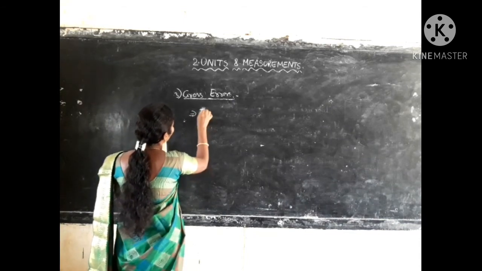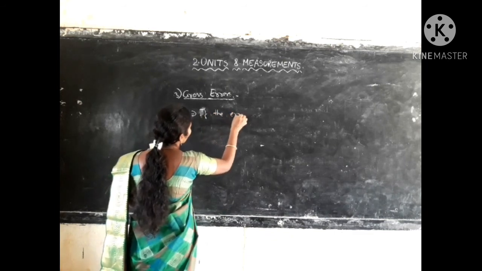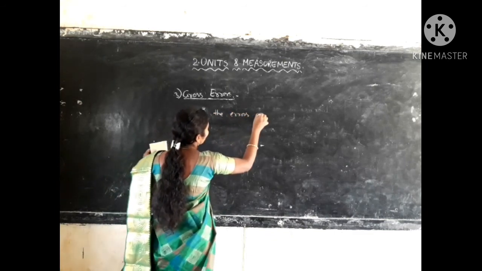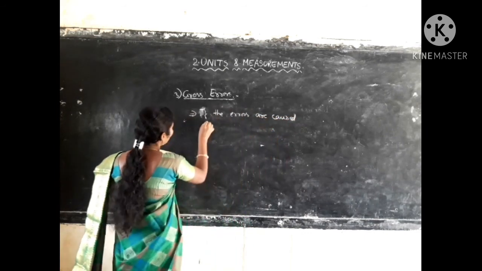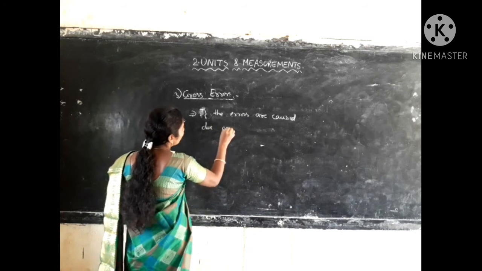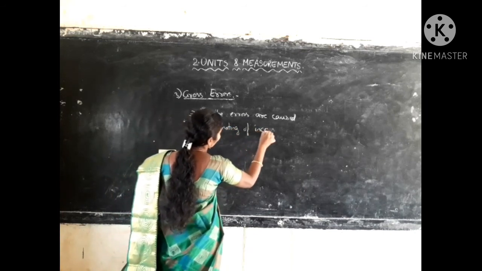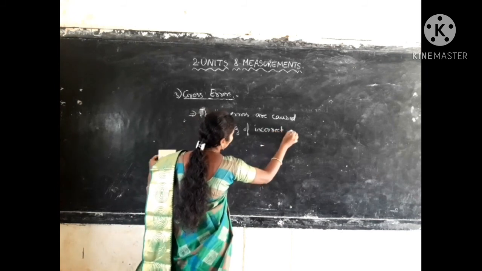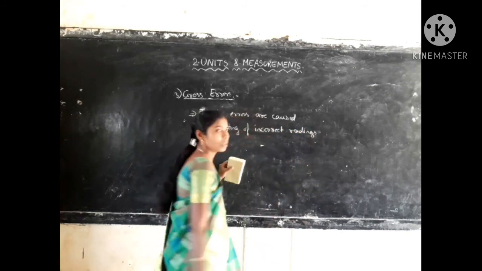If the errors are caused due to noting down incorrect readings, then they are called gross errors.